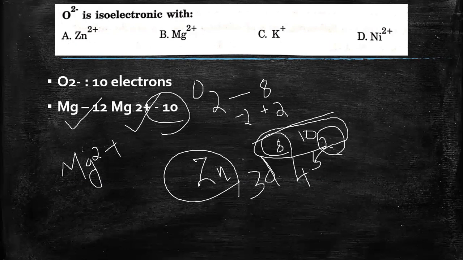So never be confused. Isoelectronic species actually consist of the total number of electrons. Be very specific, it is about the total number of electrons. So calculate the total number of electrons and you are good to go. That is the answer to this question.